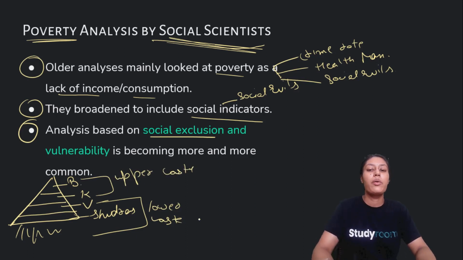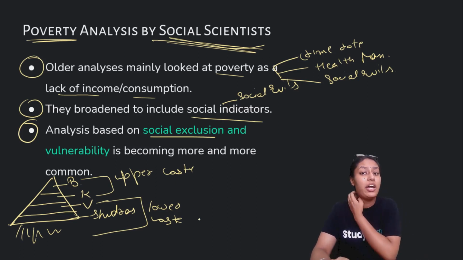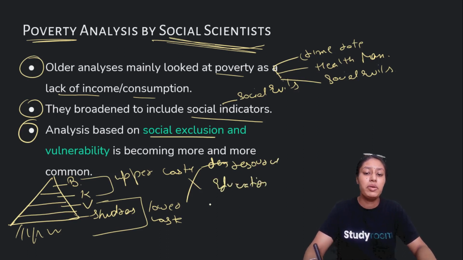Now, sadly, casteism still prevails in our country, and the upper caste, meaning Brahmins and everybody, has suppressed the lower caste for more than 1,000 years. They have been denied resources, they have been denied education, they have been denied many other things.